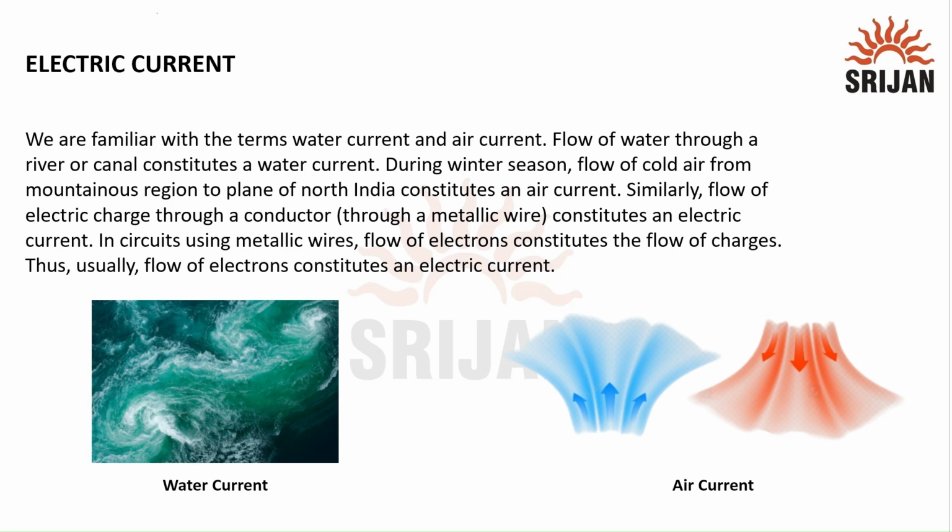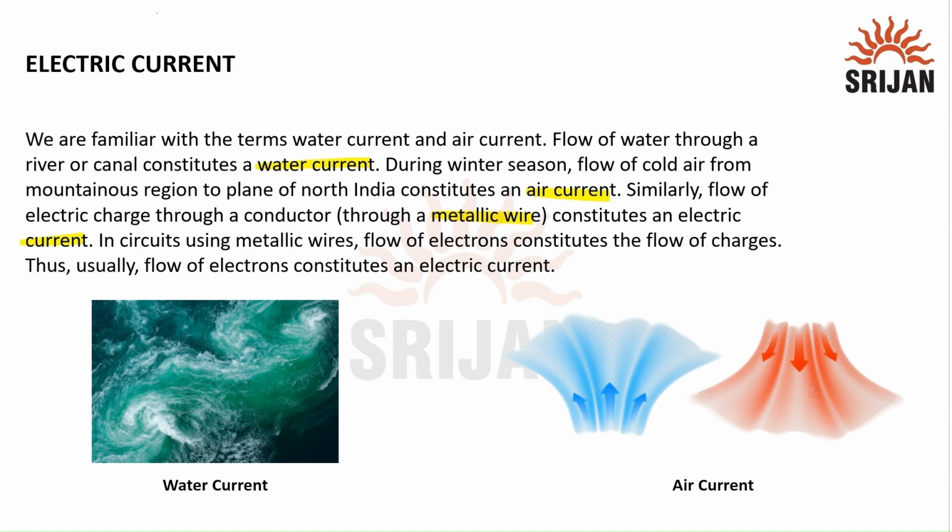In this video, we will learn about electric current. We are familiar with the terms water current and air current. Flow of water through a river or canal constitutes a water current. During winter season, flow of cold air from mountainous region to plain of North India constitutes an air current. Similarly, flow of electric charge through a conductor, for example, a metallic wire, constitutes an electric current.